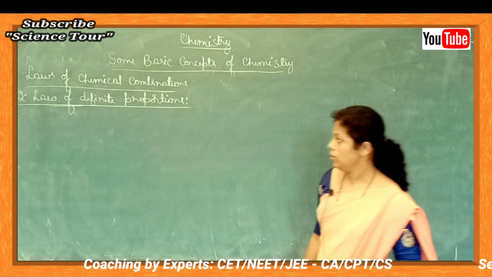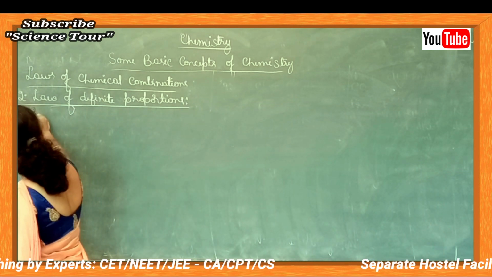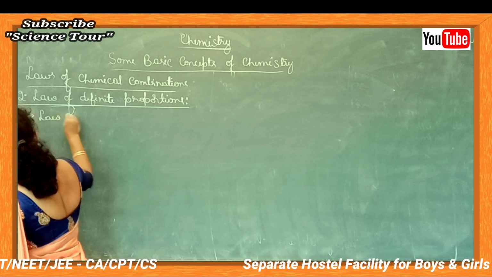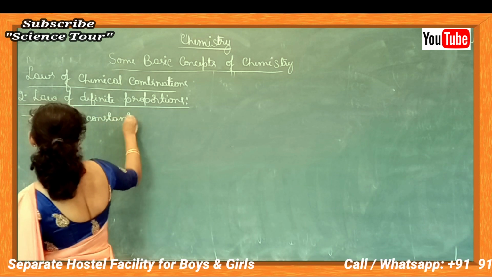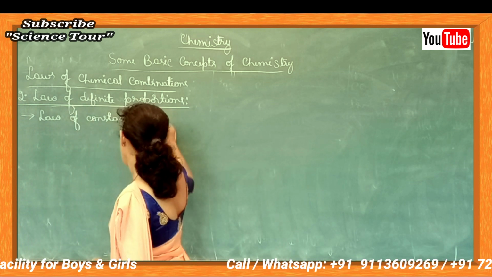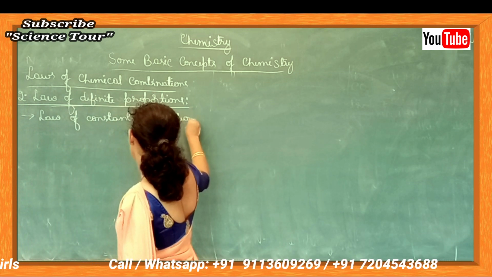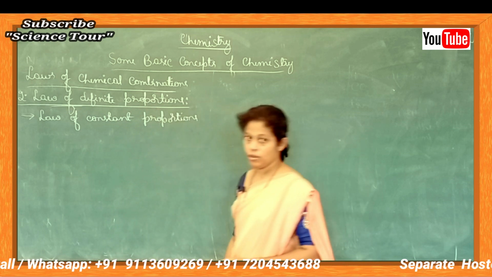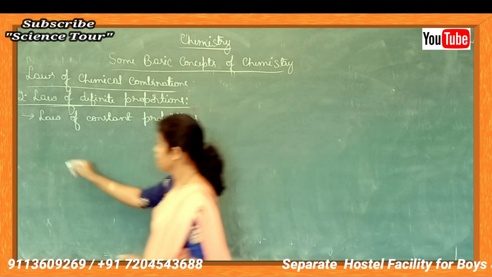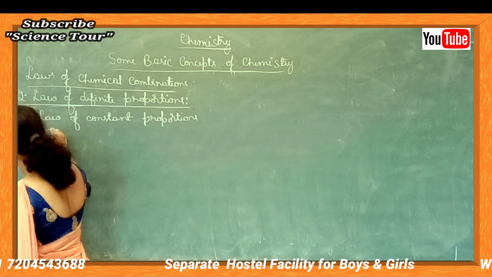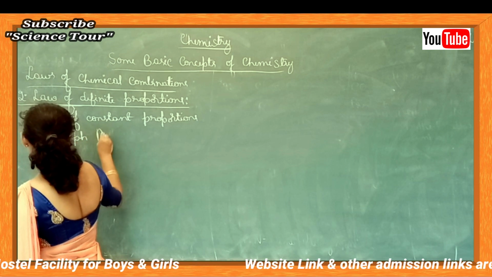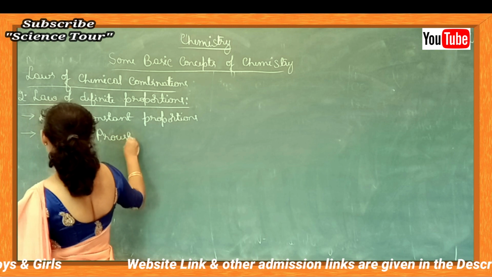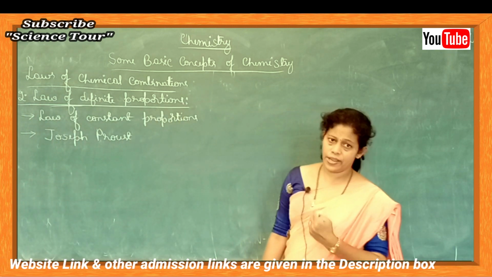This law is also called as law of constant proportions. Law of constant proportions or law of definite proportions. This law was proposed by scientist Joseph Proust. Joseph Proust proposed this.